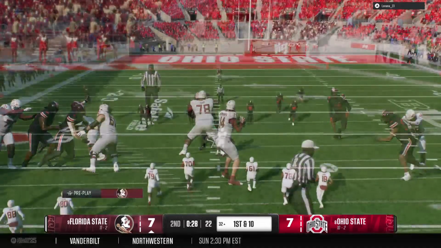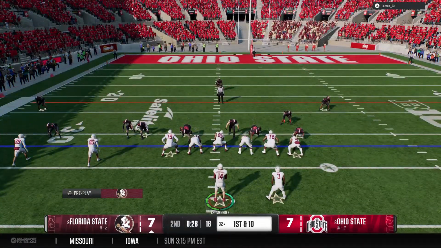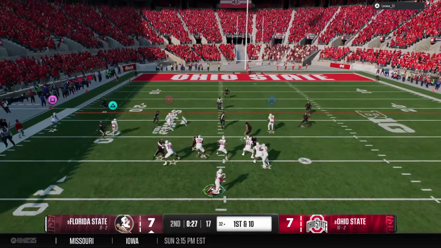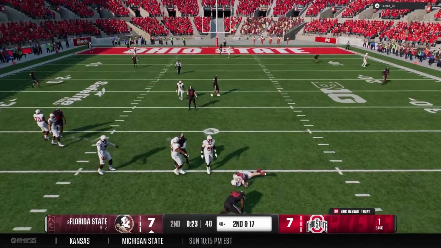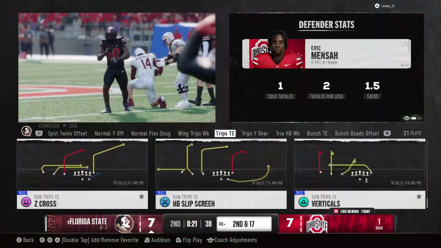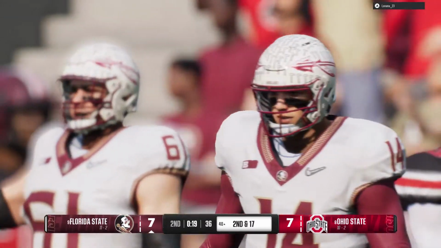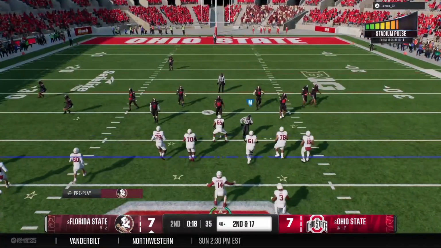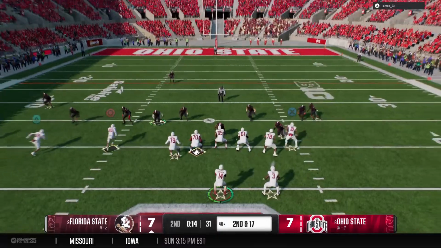I understand the concept of bringing the blitz, and you hope that it gets home. But if you don't, you leave your corner in a man-to-man situation against this wide receiver. And they chase him down outside the pocket for a sack. Good pressure here by this defense, but it felt like the quarterback held onto the ball a little bit too long to come up with that sack for the D. See if the offense can overcome that sack.